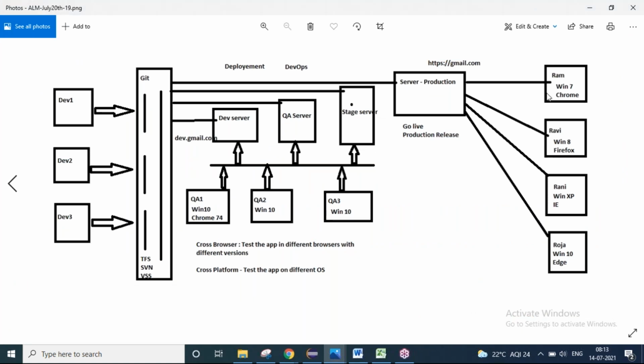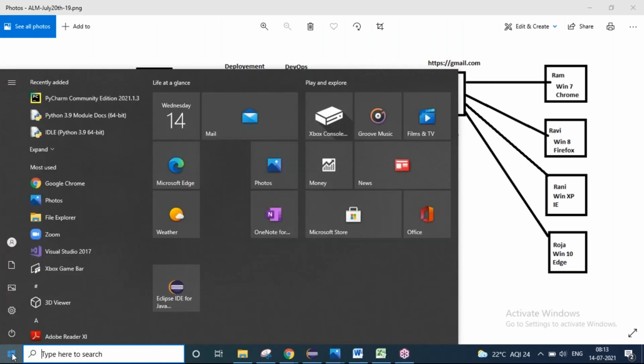Okay, so Ram has his own computer. His computer is a computer with the Windows 7 operating system. We know, I'm using a computer and I'm using Windows. I installed an operating system called Windows 7 into my computer.